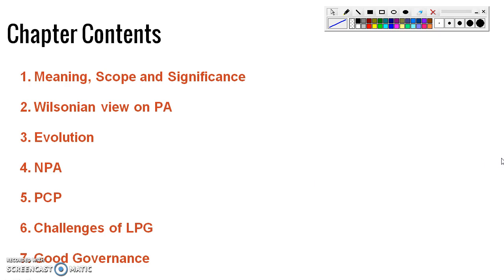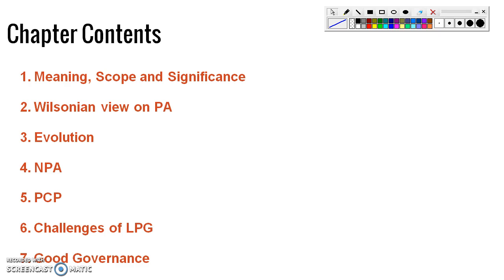So let us go through what are the contents of this chapter 1. The first topic will be meaning, scope and significance. Wilsonian view on public administration. Friends, here PA means public administration. Evolution of public administration. NPA means new public administration. PCP means public choice perspective. These are various schools, different schools of public administration given by different administrative thinkers, by different scholars.